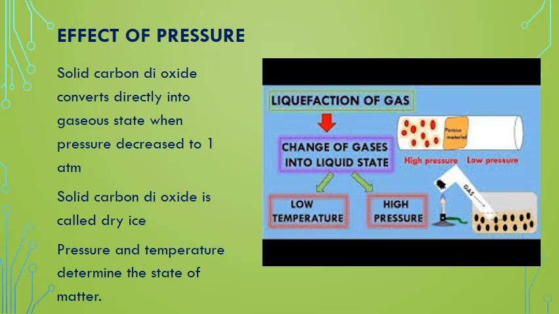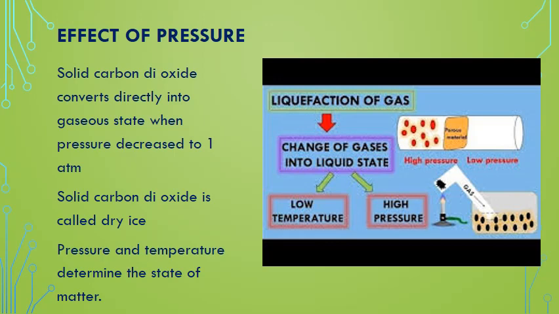The best example is solid carbon dioxide. Solid carbon dioxide converts directly into gaseous state, or when you increase the pressure it directly converts into solid, which is also called dry ice. Solid carbon dioxide is called dry ice. Here, when solid carbon dioxide is brought to normal atmospheric pressure, that is 760 mm, 1 atmosphere, then it converts into the gaseous state.